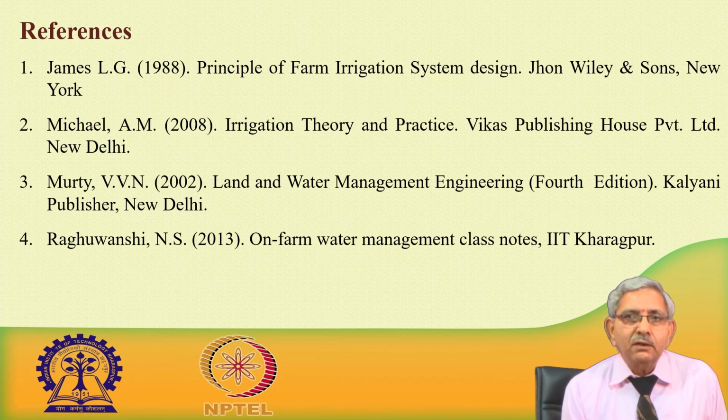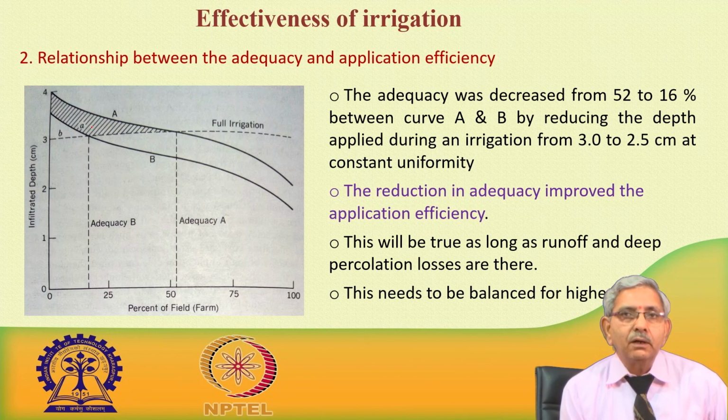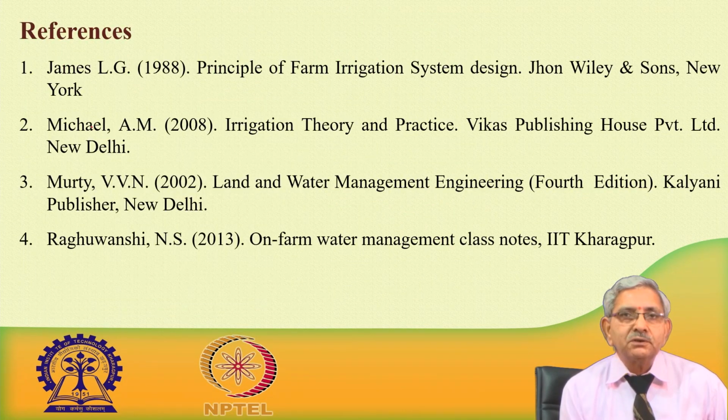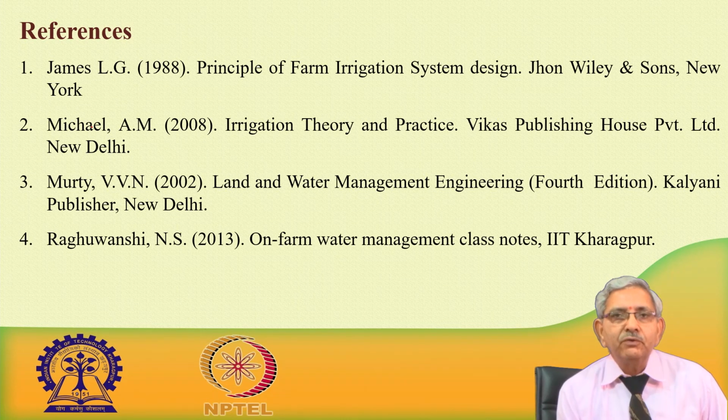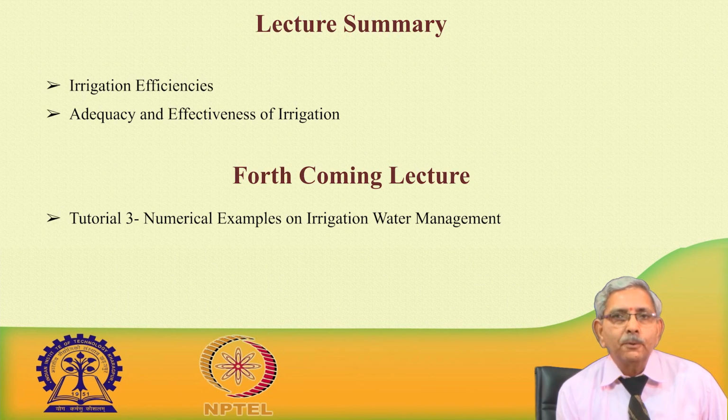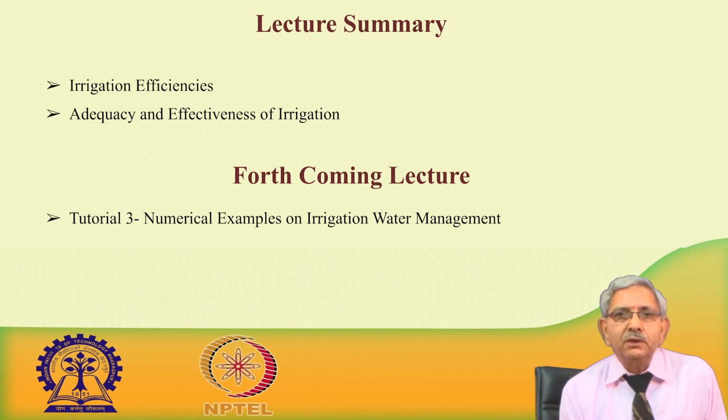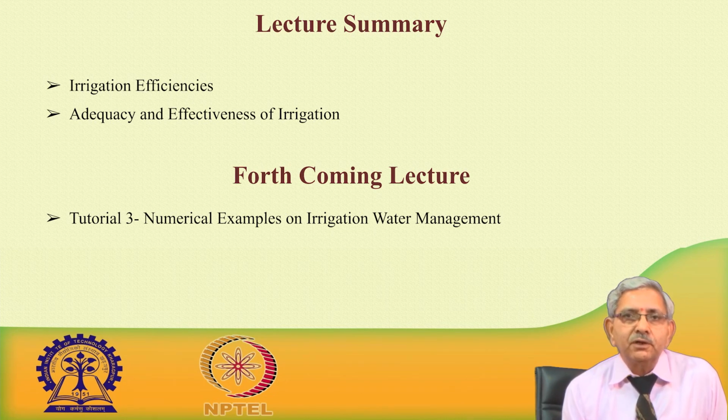These are the references which you can refer to in the books, where these terms are explained in more detail. In this particular lecture, we discussed the different terms associated with irrigation efficiencies, effectiveness of irrigation, and adequacy of irrigation, and all these terms are equally important while we are designing the irrigation system.